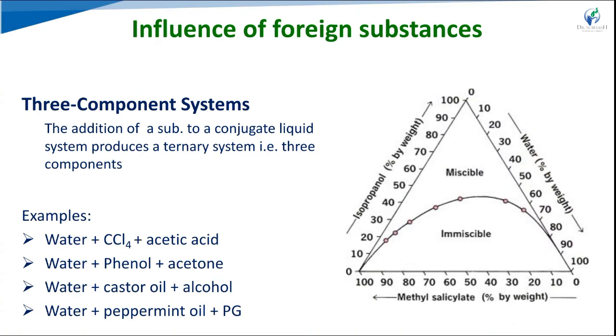So the addition of a substance to the conjugate liquid system produces a ternary system, which is a three component system. Adding the third component to the pair of partially miscible liquids can change the solution. Examples are water, phenol, acetone, and water, castor oil, alcohol.